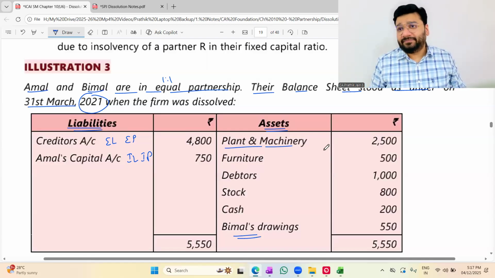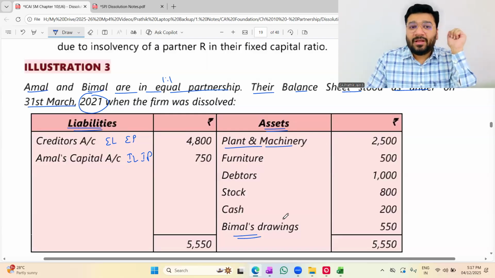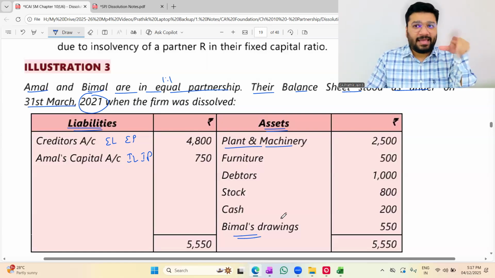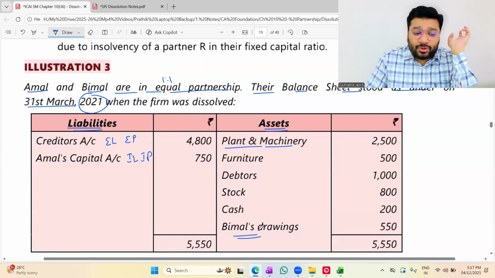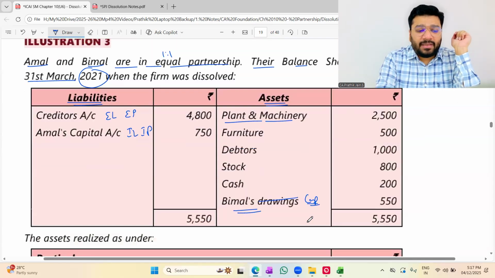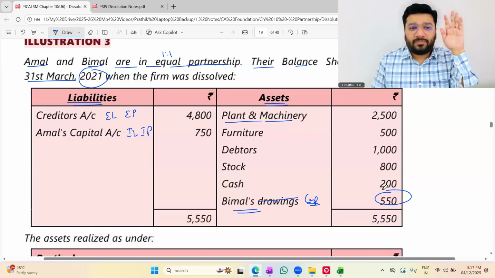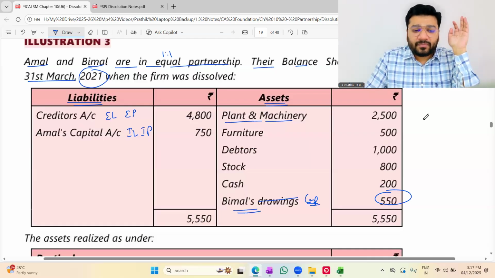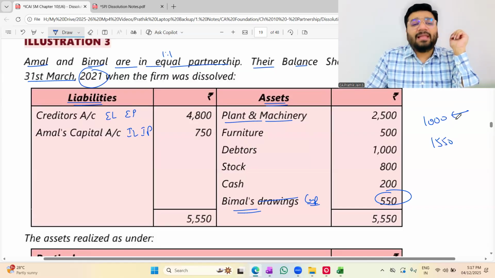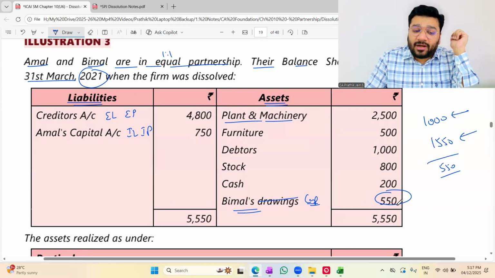Bimal's drawing 550. Technically, drawings is okay, but you can't surpass the capital account. In a balance sheet there is drawing but no capital, how is that? So technically this should be Bimal's capital only. Now I'll make you understand the logic. Bimal's balance of 550 means he has withdrawn more money than he was supposed to withdraw. For example, he is supposed to withdraw 1,000 rupees, his credit balance is 1,000, but he withdrew 1,550. How much extra did he withdraw? 550. So this drawing is the extra drawing.